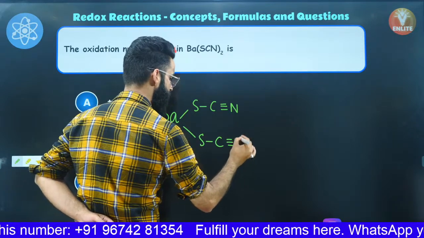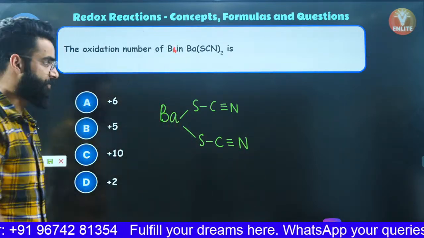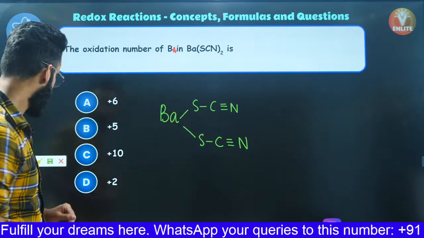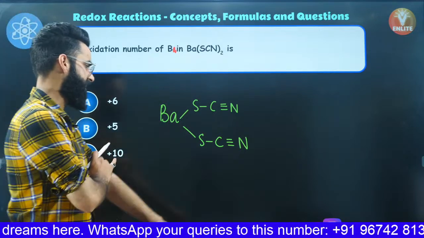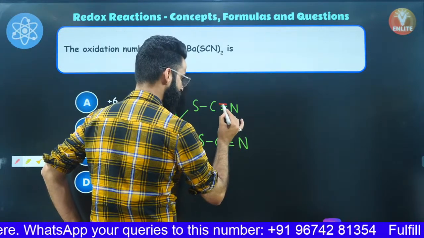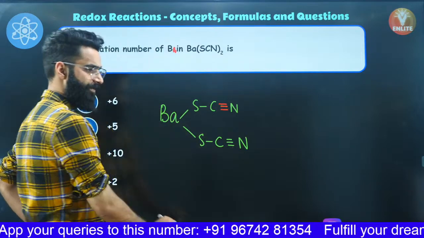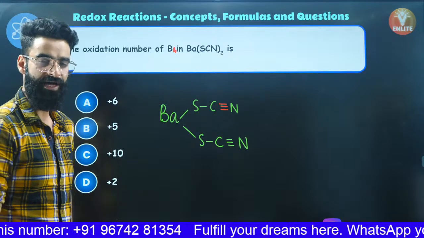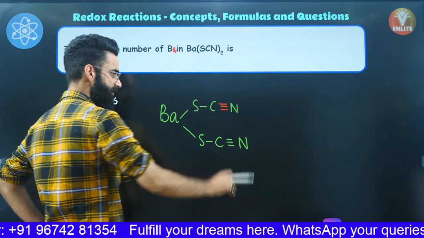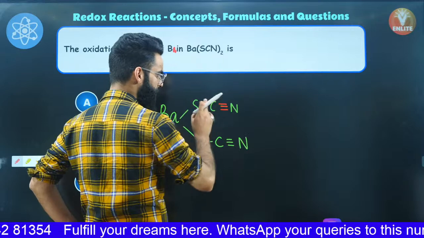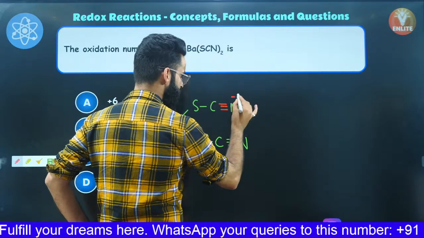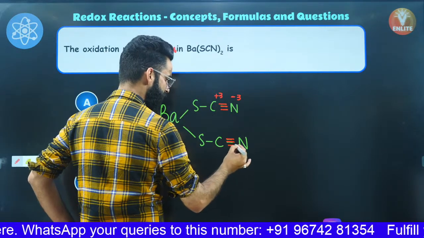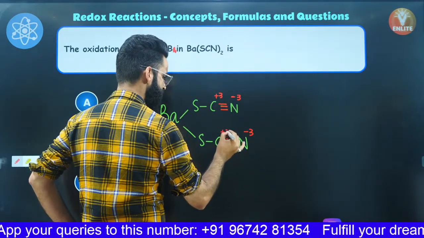This is Ba(SCN)2, right? So let's get to know exactly the oxidation state of every element over here, right? So what I'll be doing over here exactly, I'll be starting with this triple bond between carbon and nitrogen. If I ask you, among carbon and nitrogen, which one is more electronegative? You must say it's going to be nitrogen, right? So nitrogen is going to attract all the three bonded pairs of electrons towards itself, due to which nitrogen gets -3 and carbon gets +3, right? Similarly, due to this triple bond, nitrogen gets -3, carbon gets +3, right?